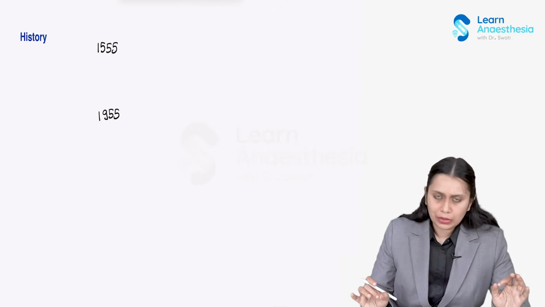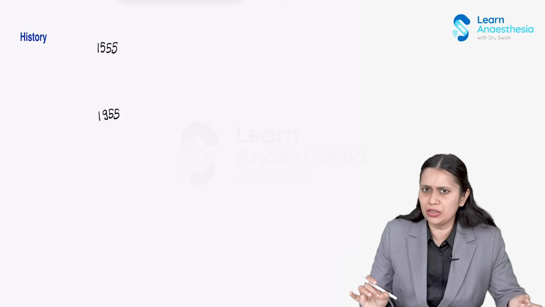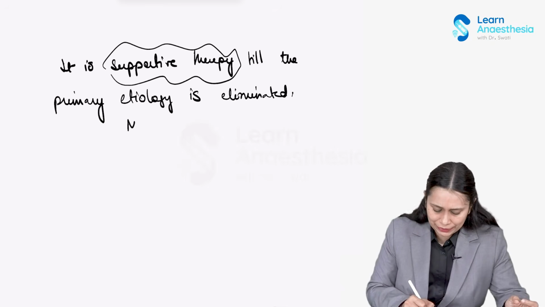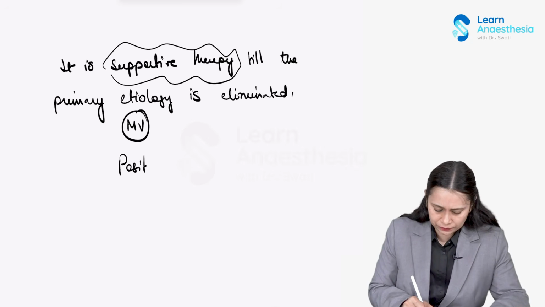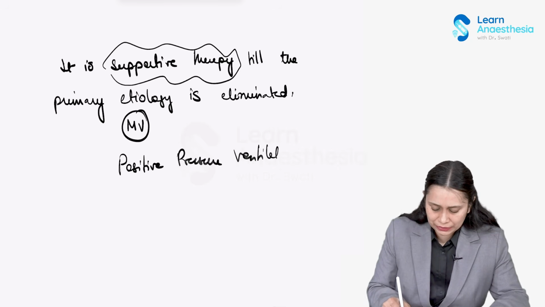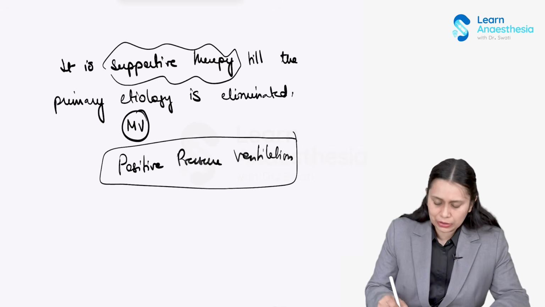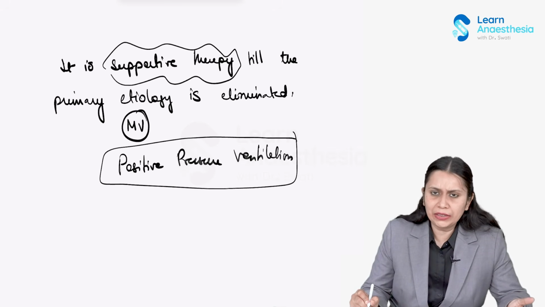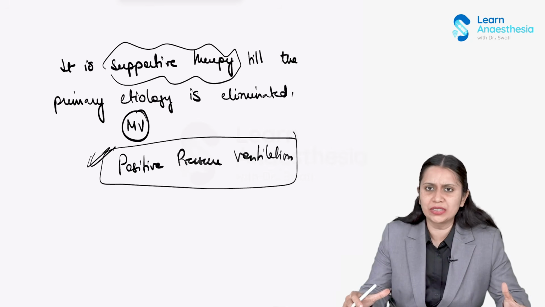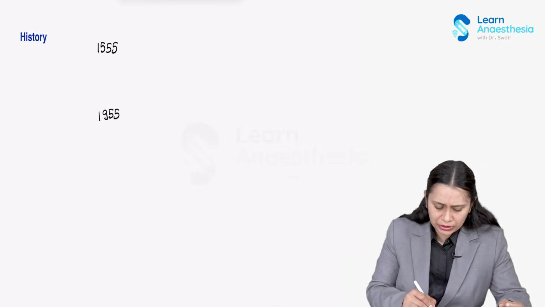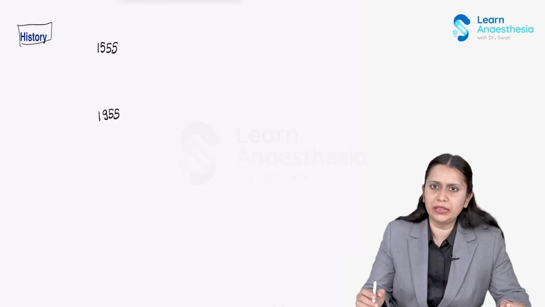Okay, now let us just say one line about the history. Today the word mechanical ventilation is synonymous with positive pressure ventilation. That is what we are practicing today. I'll talk about the two ways of giving mechanical ventilation, positive or negative pressure ventilation. But mostly today we practice positive pressure ventilation, and mechanical ventilation is used synonymously with the term positive pressure ventilation. Now let us talk about the history of positive pressure ventilation.